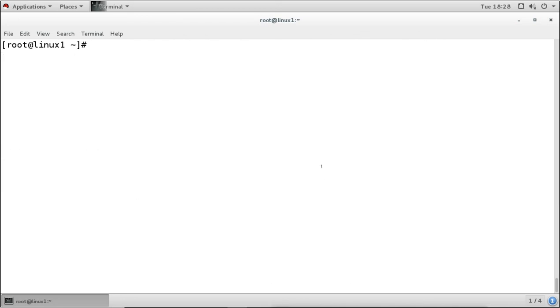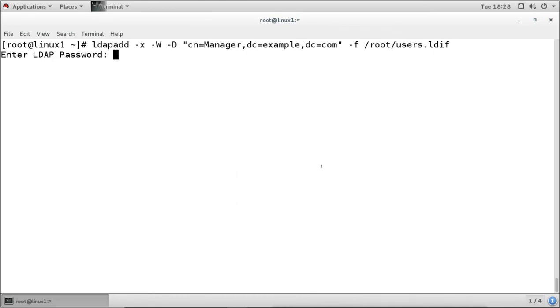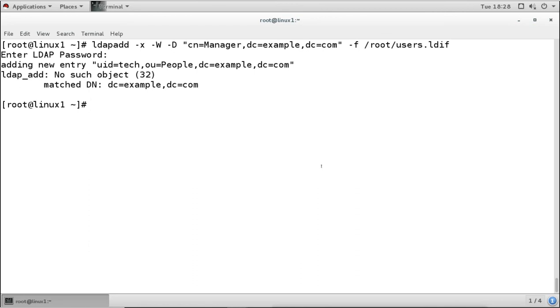After adding the base information, we will add the other information like the user information and group information. So we will add the user information from the user file, and then we will add the group information from the group file.